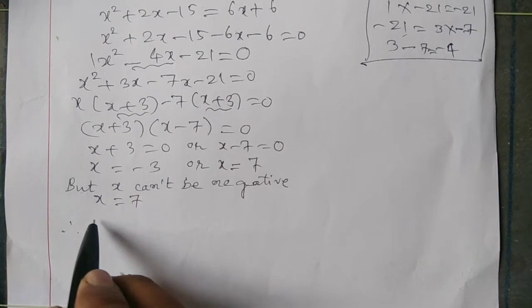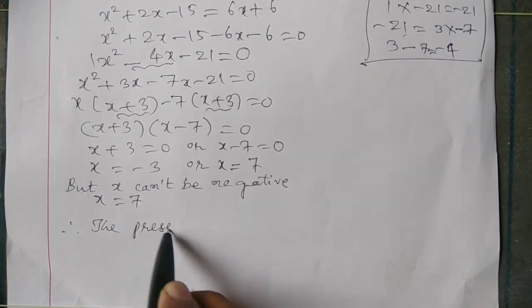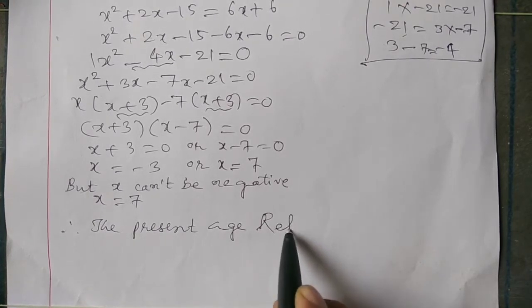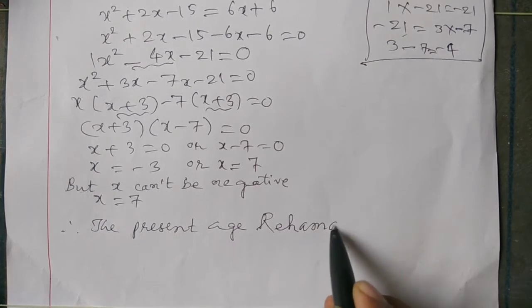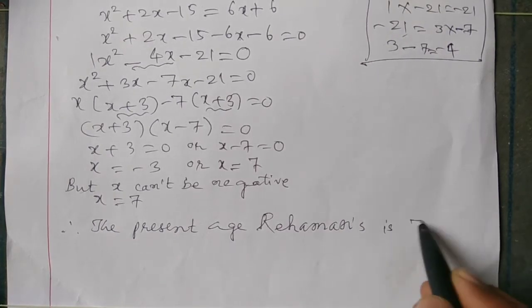Therefore, the present age of Raymond is 7 years.